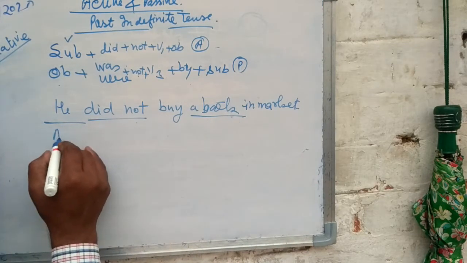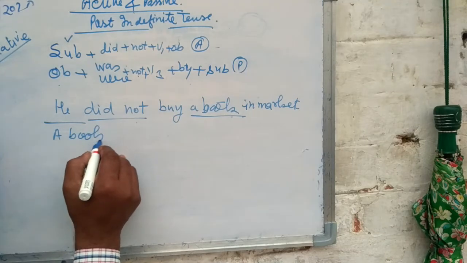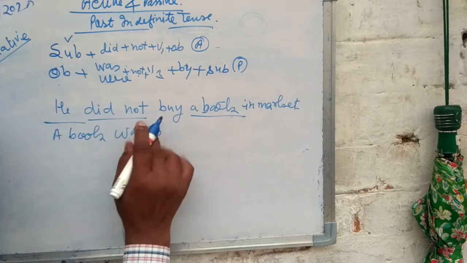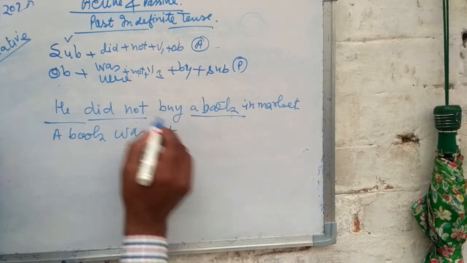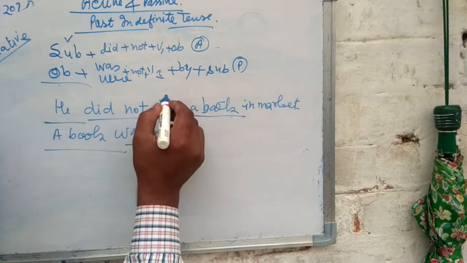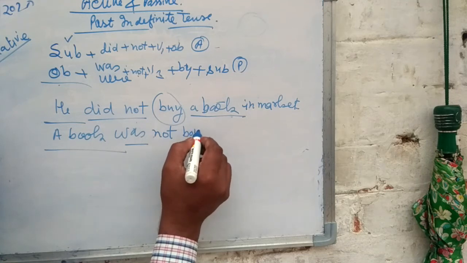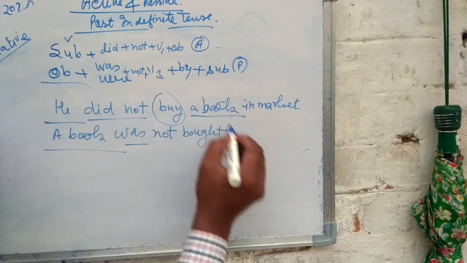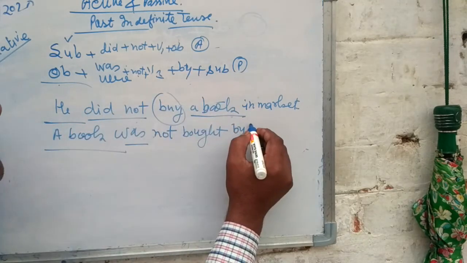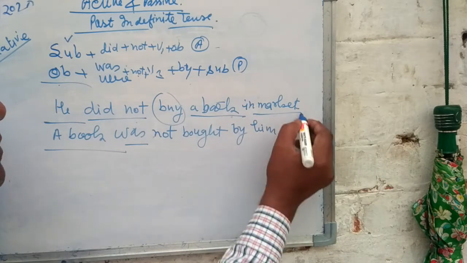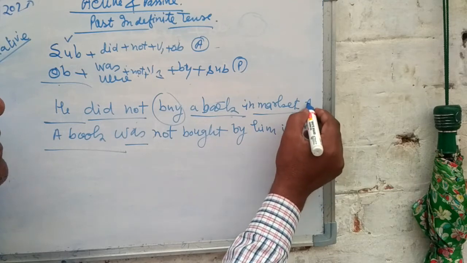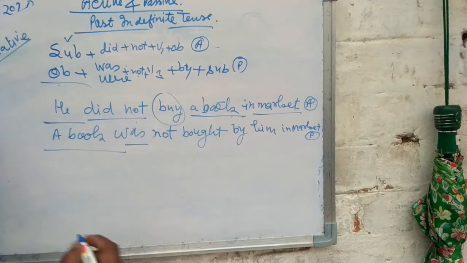Let's change into passive. A book, singular noun, was not, third form of buy is bought, by, here the subject is changed into him. Remaining words in market. This sentence is in active and this sentence is in passive.